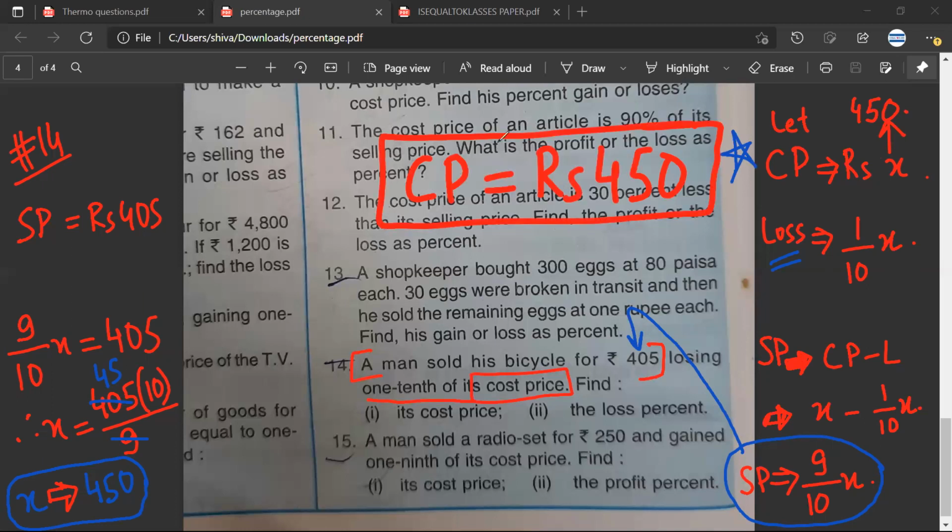Now, once I have found the cost price, I already have the selling price. Therefore, the loss. And anyways, the loss is 1/10 of the cost price. So this will be 1/10 of 450. Therefore, loss will be rupees 45. Is it correct? Yes, sir. Have you understood? Yes, sir.